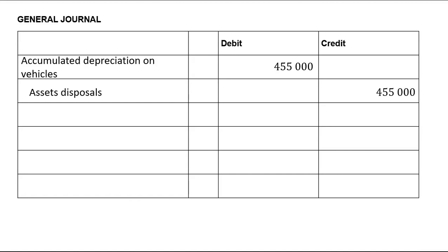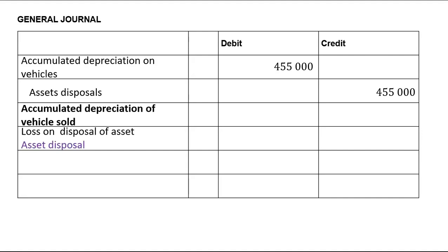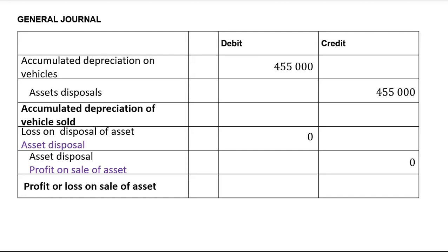Now, when you take the cost, which is 650, and you minus that 455,000, you will get what we call the carrying value. Now, to determine the profit or loss from the sale of this asset, you will take the selling price of this asset minus its carrying value, which in this case, they're pretty much the same. It's 195 minus 195. So if we made a loss, we were going to debit loss because it's an expense and credit asset disposals. If we made a profit, we debit asset disposals and credit profit on sale of that asset. But here we didn't make any profit or incur any loss.